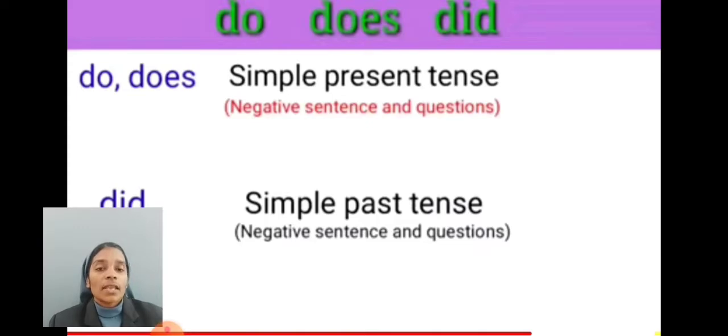Dear students, next did. We use did in past simple tense. That means when we want to make a negative sentence or question sentence in the past, we use did.